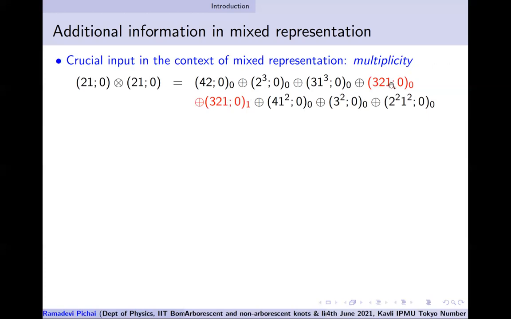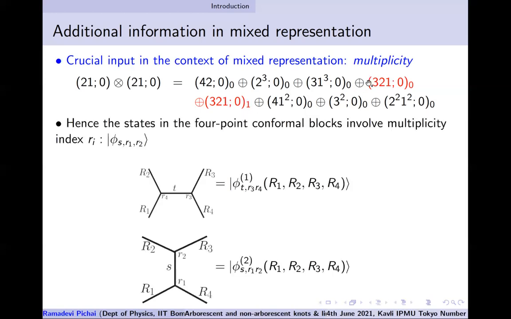Because these two irreps occur twice, which I've shown in red, I call that subscript, the small r subscript, as either 0 or 1. So the [3,2,1] representation occurs twice, and we introduce one more index, which is the multiplicity index. And this is the one which plays a crucial role in distinguishing the mutation operation to be not an identity operation.